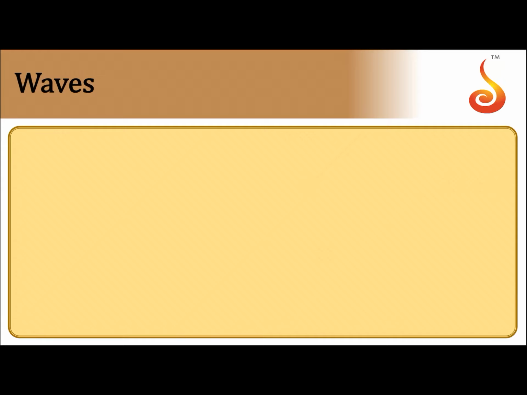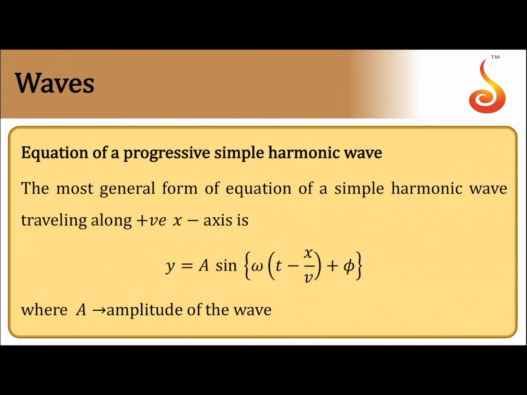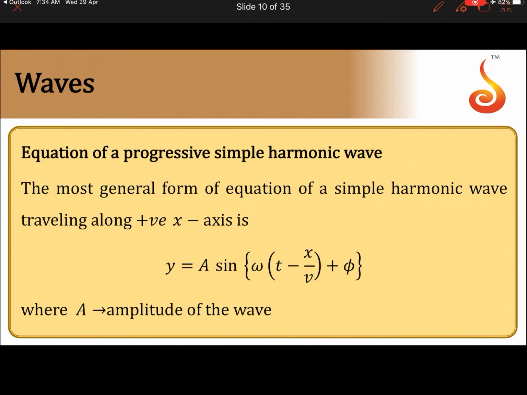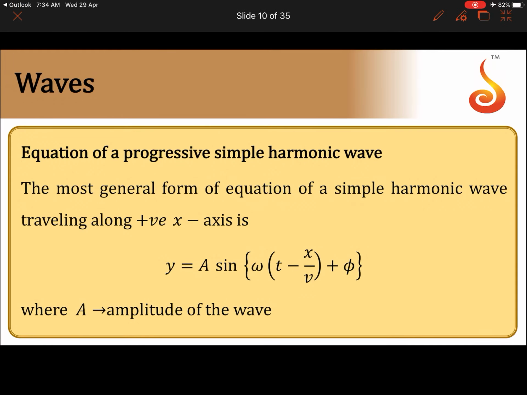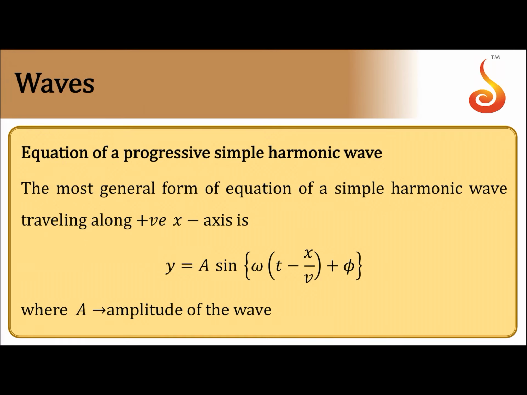Now moving on to the concept of waves. So wave is a propagating disturbance set up in a medium. The simplest kind of wave that can be found is a simple harmonic wave. Whenever a wave propagates through a medium, all particles of the medium are set into vibrations. If the vibrations executed by the medium particles are simple harmonic, then that kind of wave we call a simple harmonic wave. So wave is a propagating disturbance which is a delocalized one.